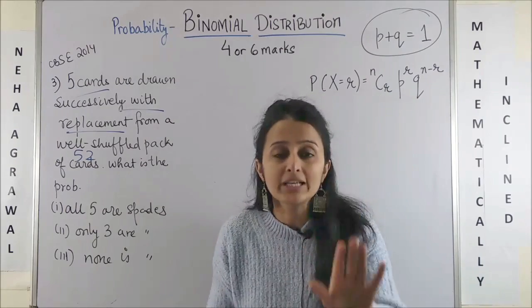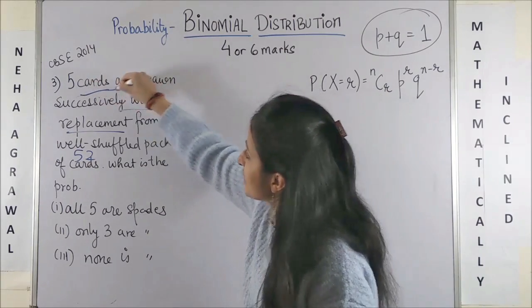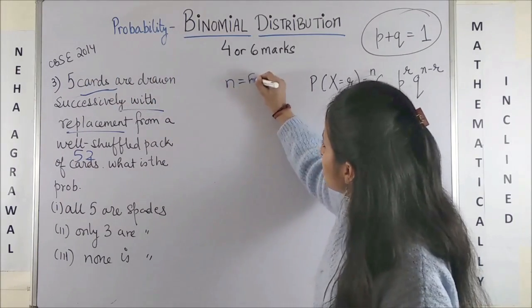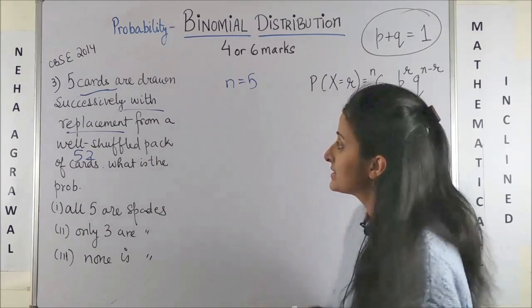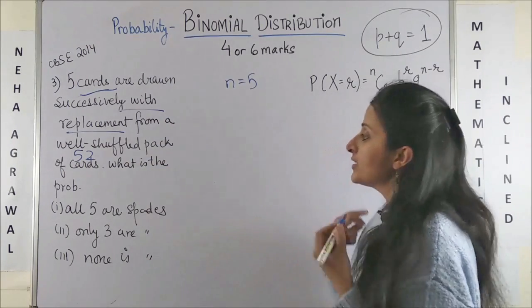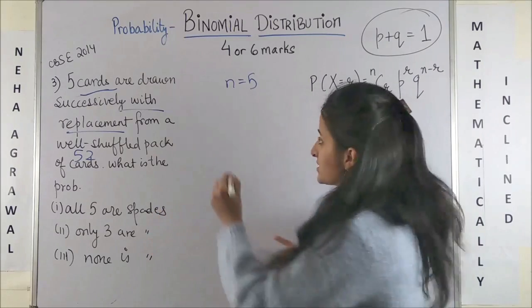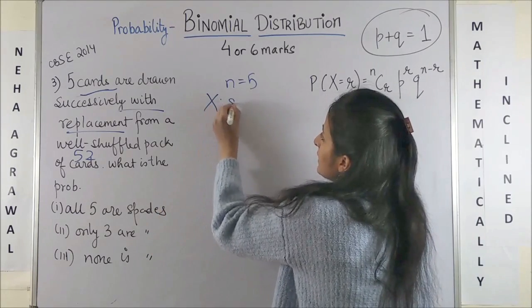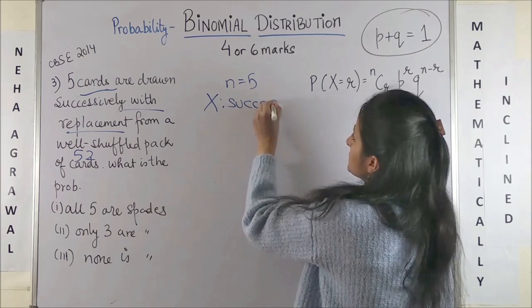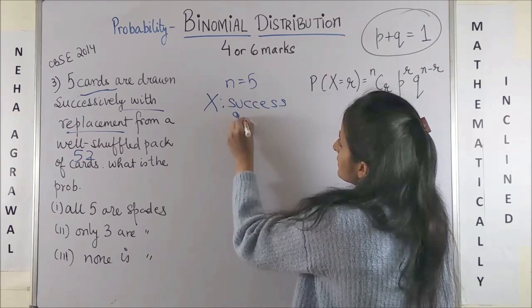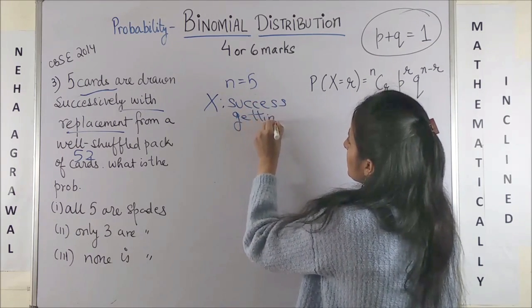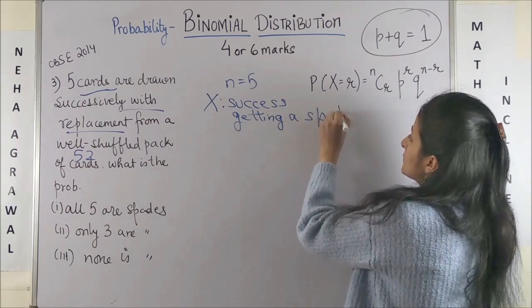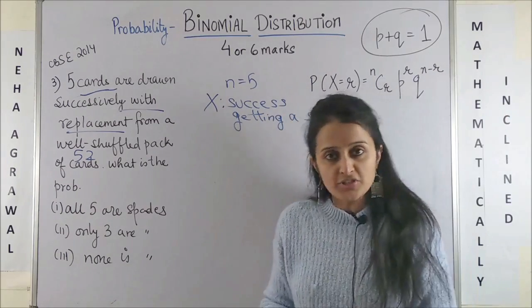First of all, how many are the number of trials? 5 cards are drawn, so n is equal to 5 is the number of trials. Now, what is your success? Maybe getting a spade. So I say let x be success, which is getting a card which is a spade.